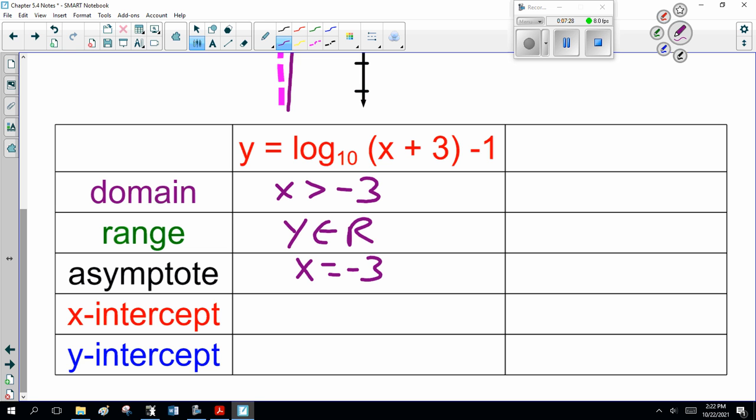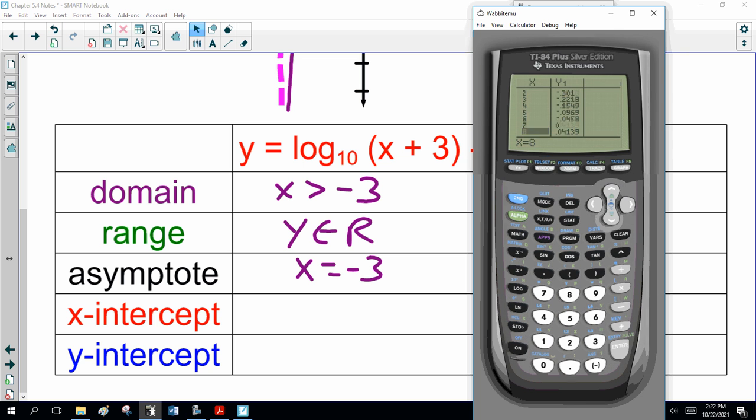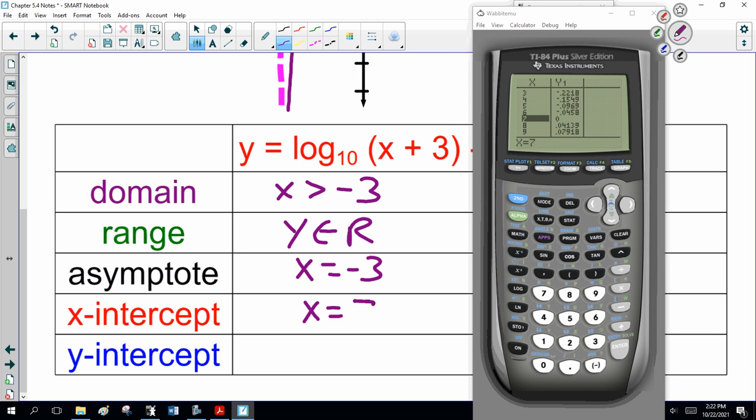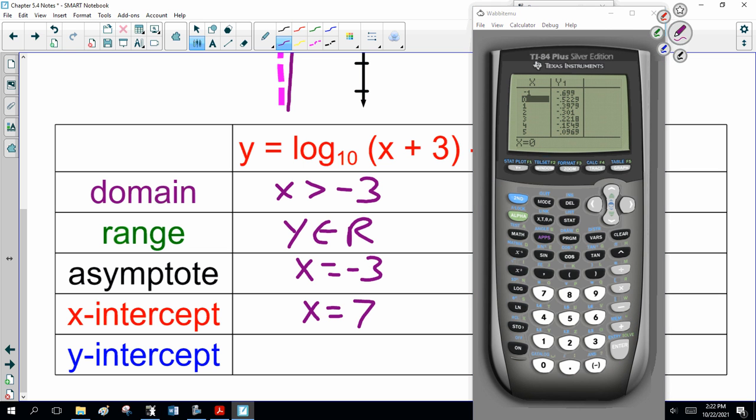X-intercept, I just found it: x is 7, y is 0. My y-intercept, when my x is 0, y is minus 0.5229, reading that right off the graph.